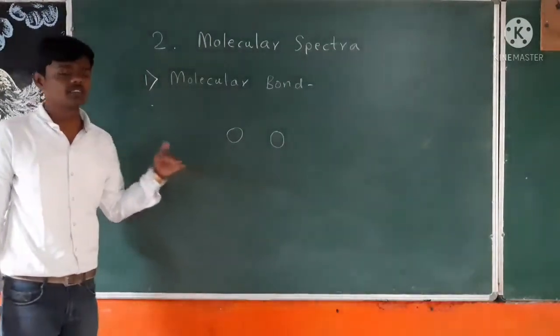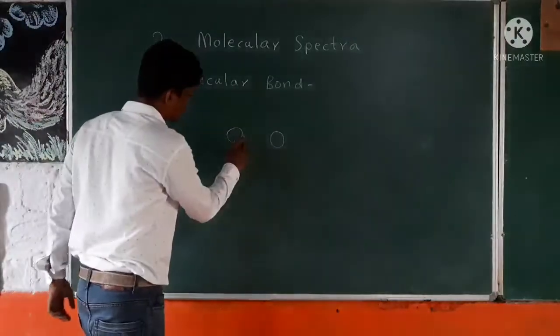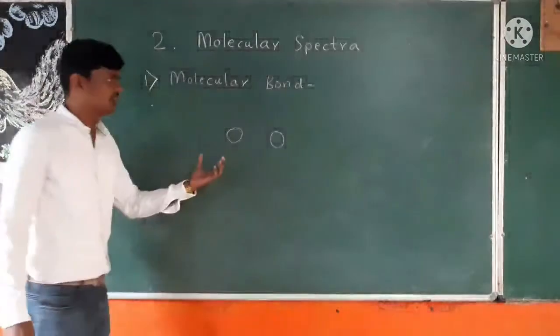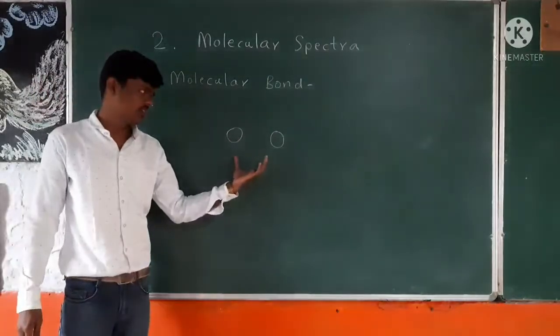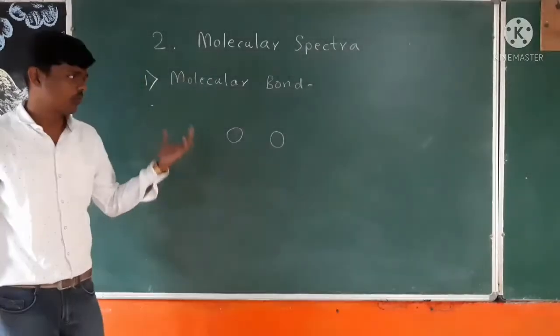We will better understand the concept using only two atoms. This is also a molecule, so we will use only diatomic molecules. If we get these two atoms close enough together, they can form a molecular